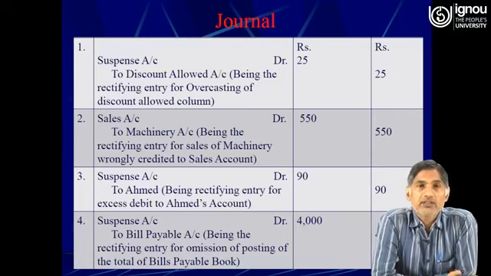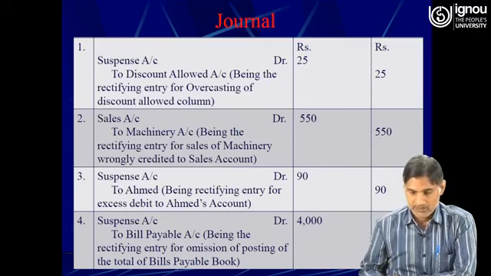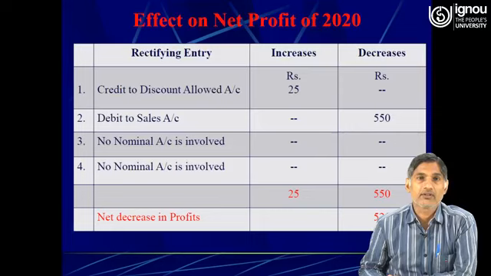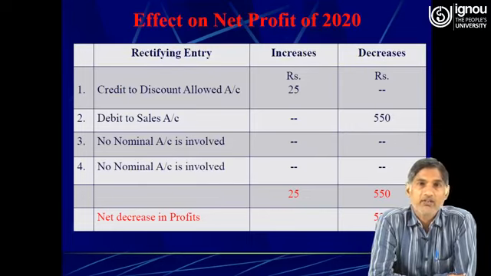When discount allowed is credited, it will increase the profit. Credited to discount allowed, rupees 25.